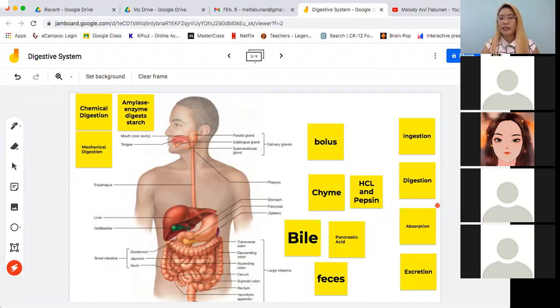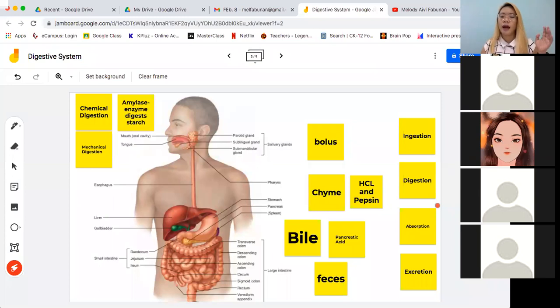So the pandesal, which is a form of carbohydrate, specifically starch, will be converted into glucose. Glucose kasi ito yung starch component na kayang i-absorb ng ating katawan. So at the end of digestion, all of the rice that you're eating, all of the bread, the pasta, and the noodles, they have to be converted into the form of glucose.